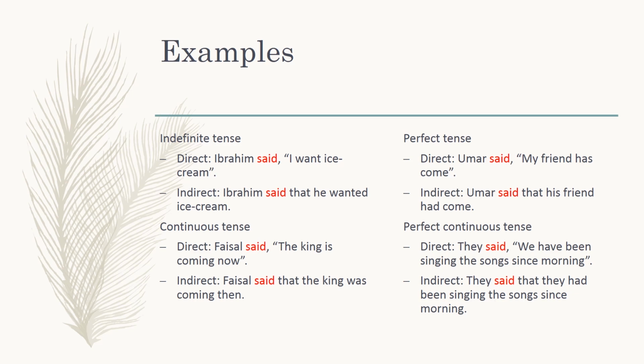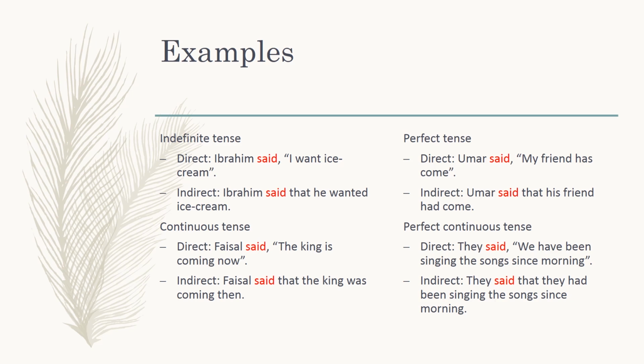Similarly, present perfect tense is changed into past perfect tense and present perfect continuous tense is changed into past perfect continuous tense. Here you can see that reporting verb that is colored red for you to understand that it is said, which is the past form of the reporting verb.